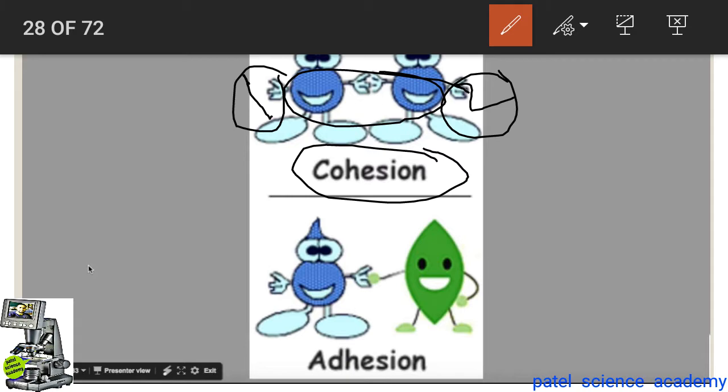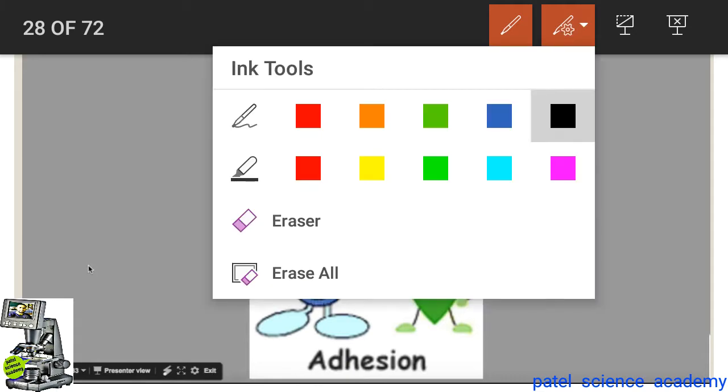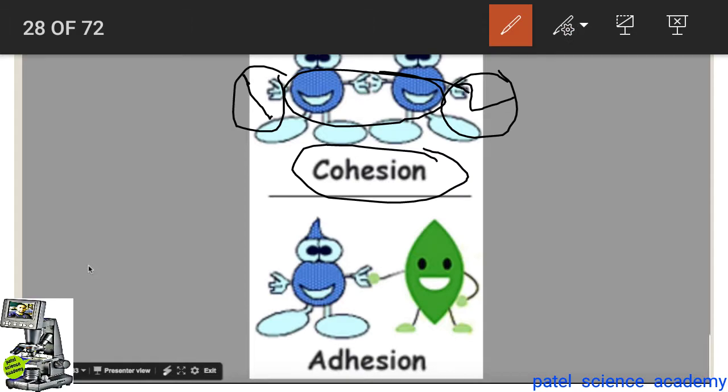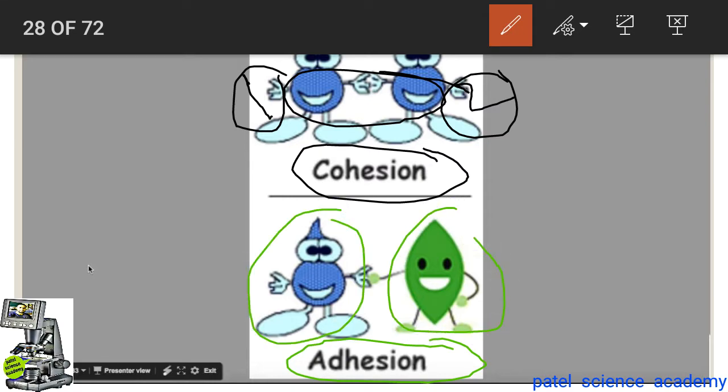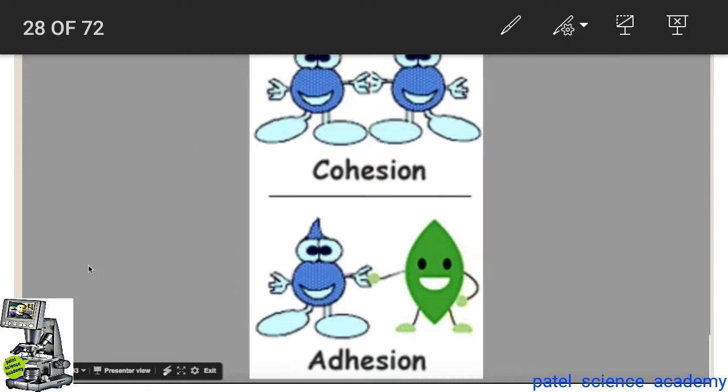While a strong force of attraction between the water molecules and the lignified wall of the lumen of the xylem vessels in the plant is called the adhesive or adhesion force. So this is the water molecule and this is the cell wall of the plant. The force between the water and the wall of the plant is called the adhesion force. So this is about cohesion and adhesion force.